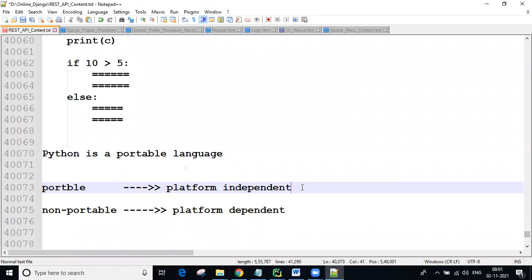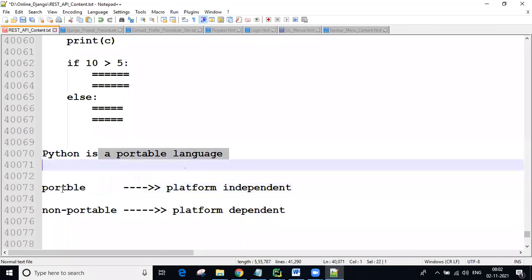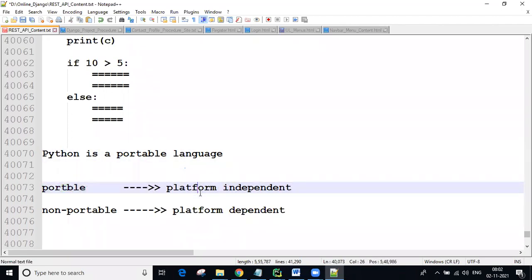Platform independent means, guys, if you develop any application using Python, that application we can execute on any platform. For example, in a Windows system we can execute it, in Linux systems we can execute it, in Mac systems also we can execute it. Windows OS, Linux OS, Mac OS are all different platforms. So an application developed using Python can execute on all the platforms. That is called platform independent.